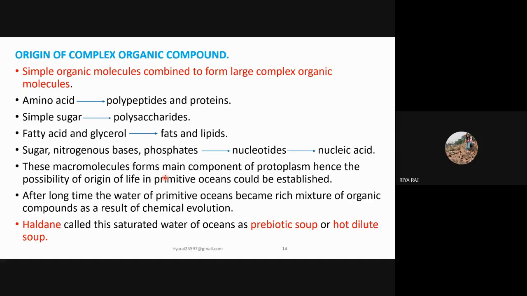These macromolecules form the main component of protoplasm. Hence, the possibility of origin of life in the primitive ocean could be established. That is, due to the formation of different complex organic compounds, the possibility of life increased. After a long time, the water of the primitive ocean became a rich mixture of organic compounds as a result of chemical evolution. That is, chemical evolution gave a very big boon to the oceans through the origin of different organic compounds.